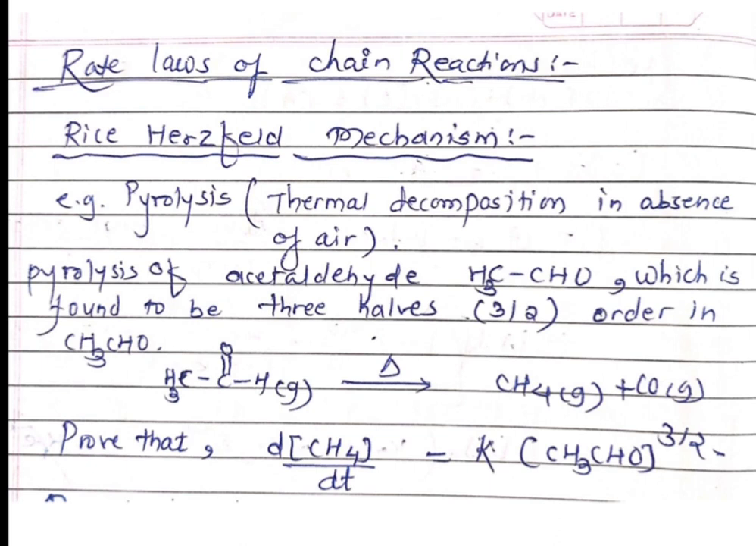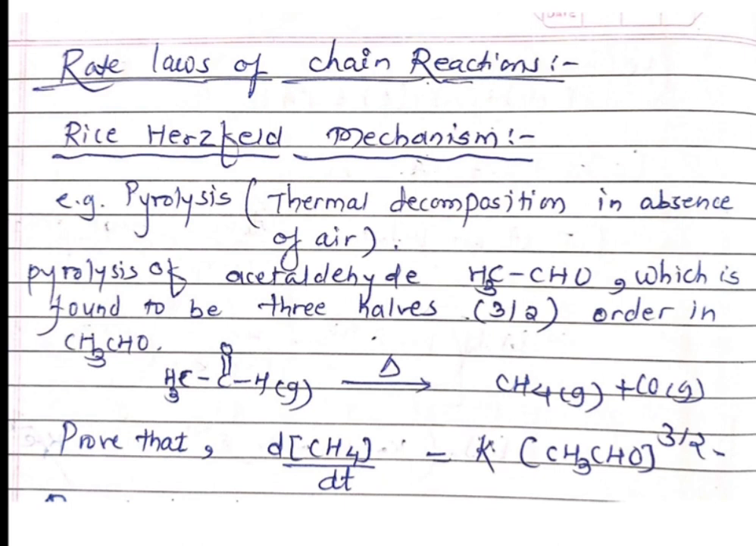Consider the reaction CH3CHO. This is our acetaldehyde and the system is heated. Delta shows the heat is provided to the acetaldehyde, and due to heating the acetaldehyde is converted into CH4 and CO, both gaseous products. So acetaldehyde, on heating, gives CH4, the methane gas, plus carbon monoxide gas.